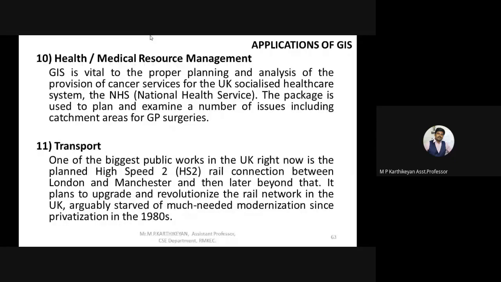And in transport, everybody has used navigation, reaching a destination using the shortest path in minimum time. Google Maps is the best example of GIS application. With this we have completed the application of GIS segment, which is the third segment.